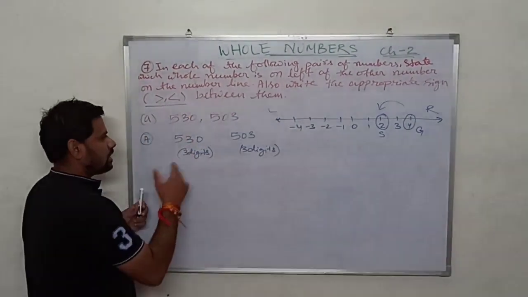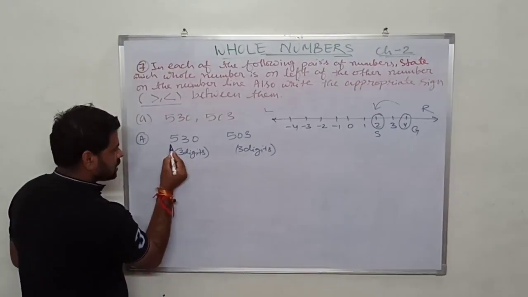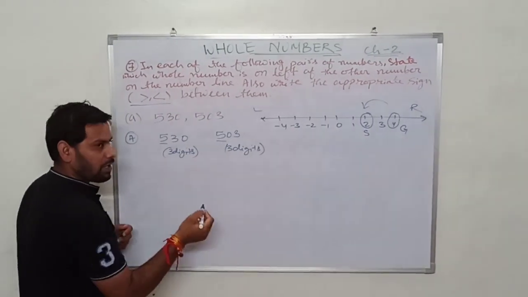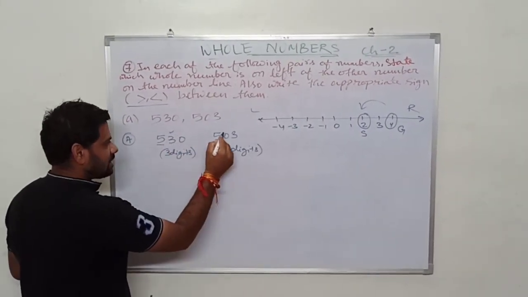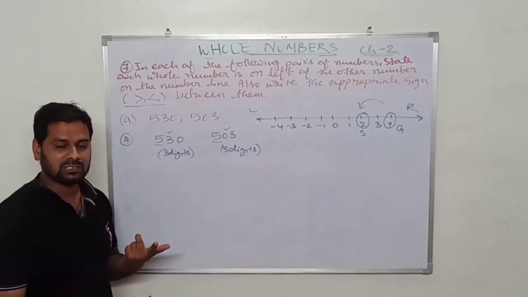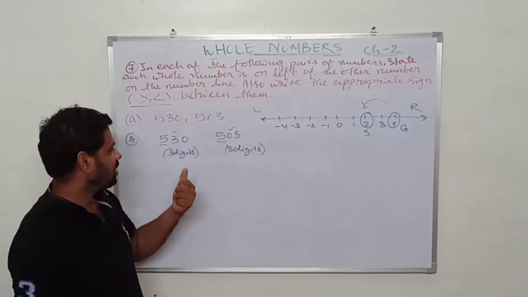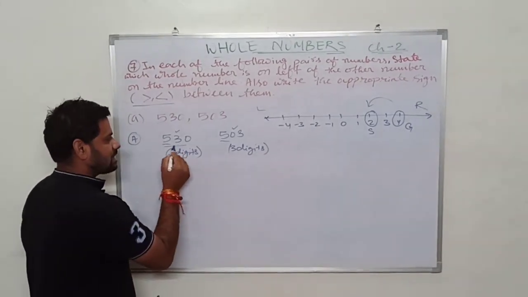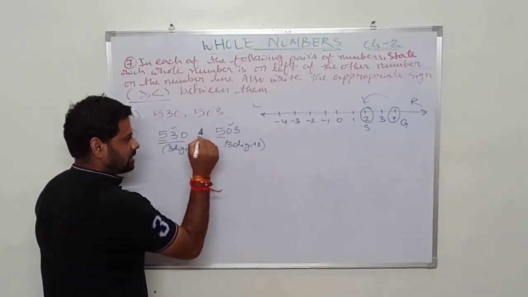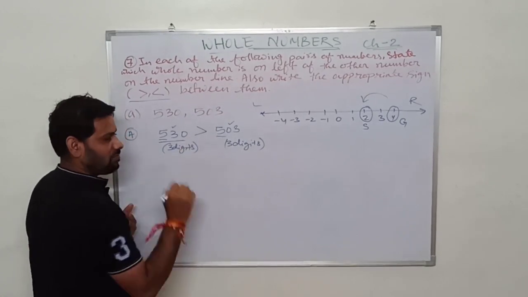Okay, so here now tell me the first number. This is 5, this is 5, both are equal. Okay, now the second number is here 3, here 0, so which one is greater? Obviously 3 is greater than 0, so definitely this number is greater than 503. Okay, so this sign will come.